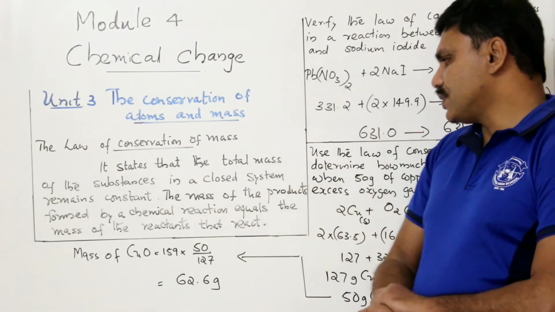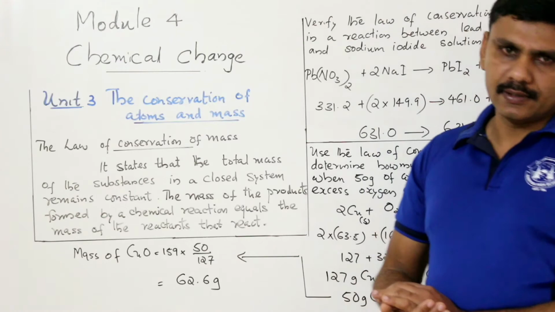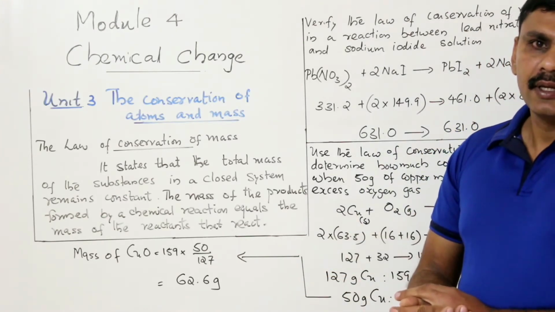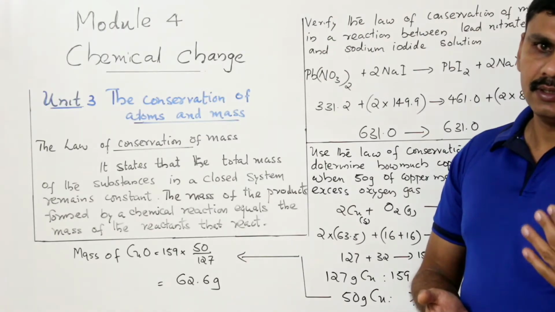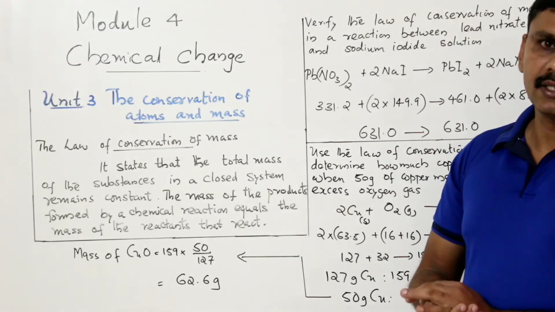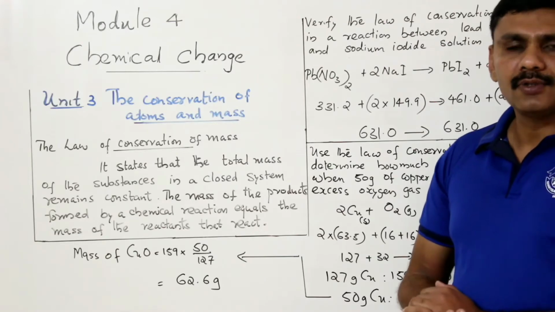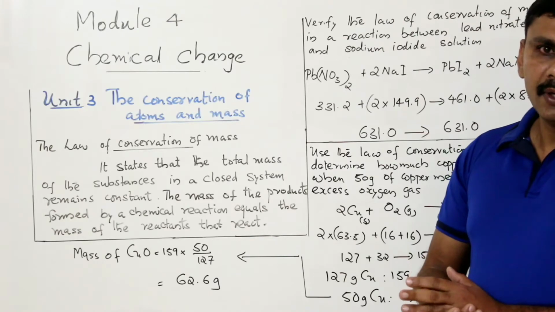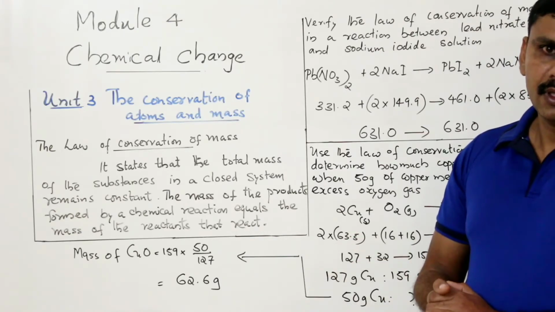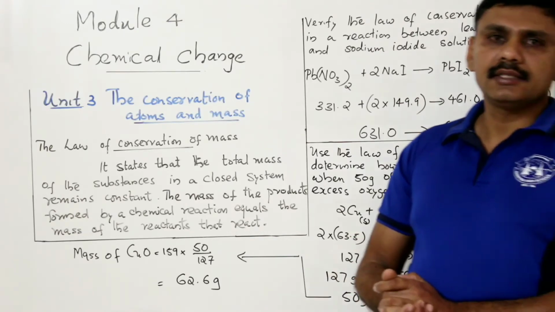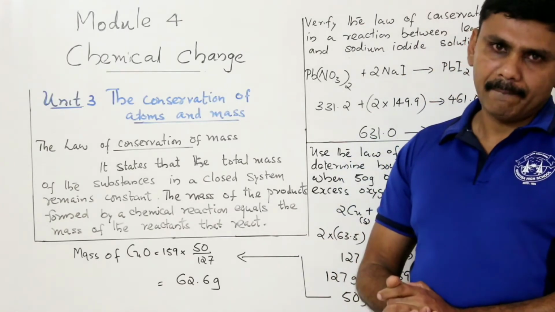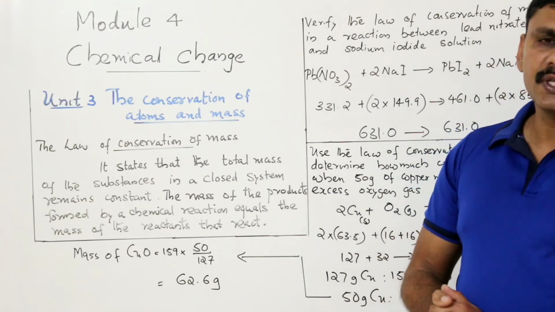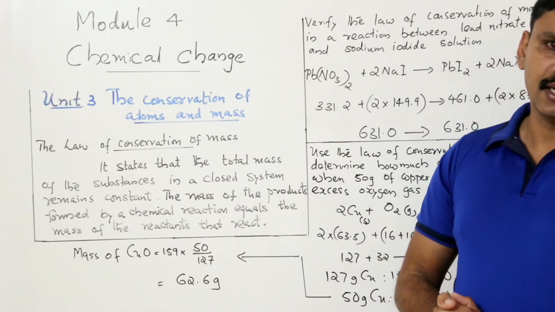So in a closed system, when a reaction takes place, the mass of the element in the beginning of the reaction is equal to the mass of that element at the end of the reaction. So there will be no change in the mass. That means mass can neither be created nor be destroyed. That is the law of conservation of mass. By using some numericals, we can understand this law.